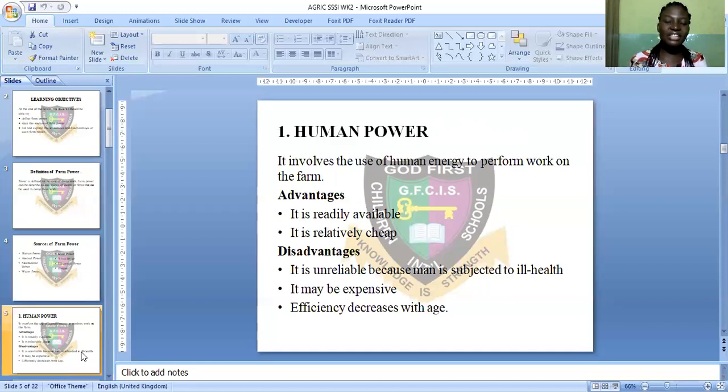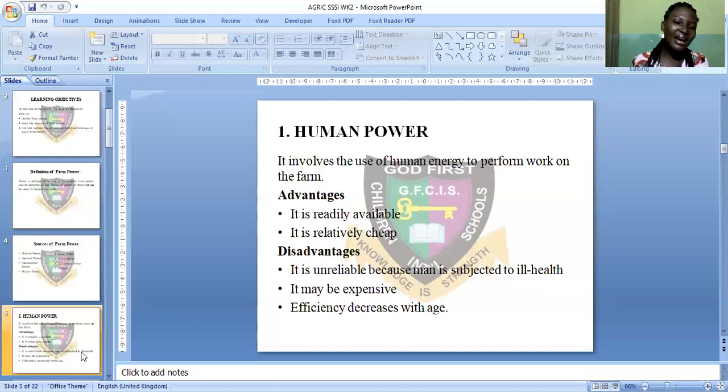The efficient work that I may be expecting from the laborer decreases with age. What a laborer of 30 years old could do on my farm, a laborer of 70 years old will not be able to do, because the 70 years old man is old.